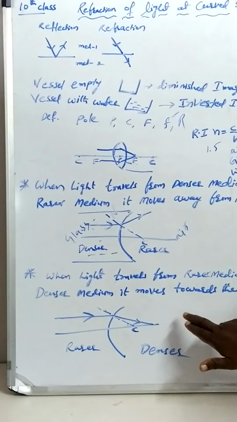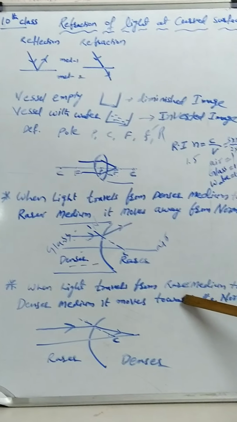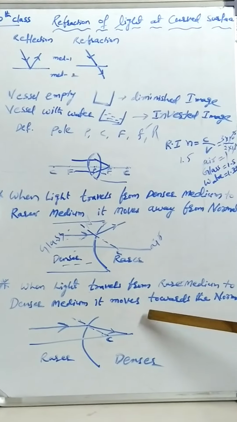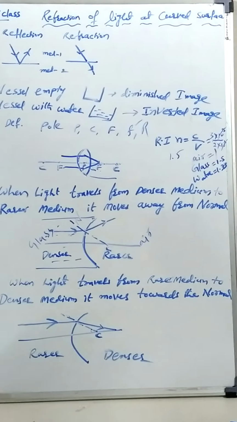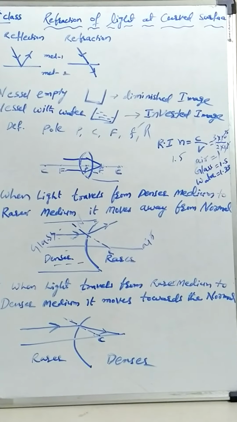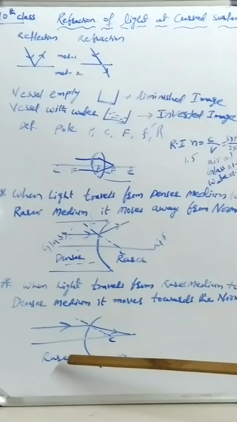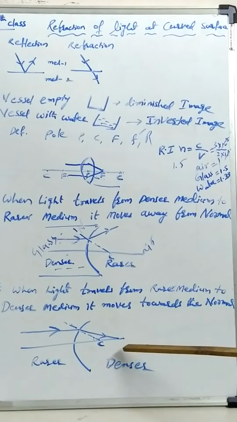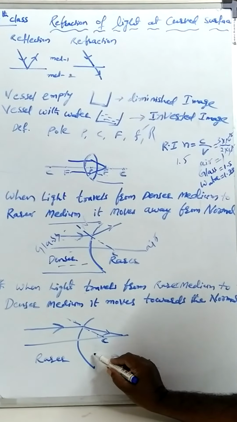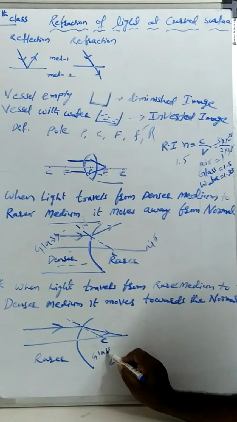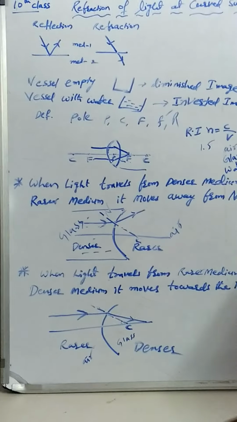Now it is the converse, a different situation. When light travels from rarer medium to denser medium, it moves towards the normal. Once again I am repeating, when light travels from rarer medium to denser medium, it moves towards the normal. See, this is the situation. This is the rarer medium, this is the denser medium. Let this be a convex lens. So lens, that's why it is glass. So glass is a denser medium. Rarer medium, let this be air. Air is the rarer medium.